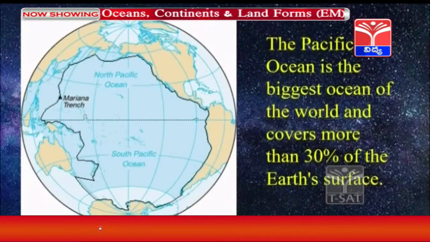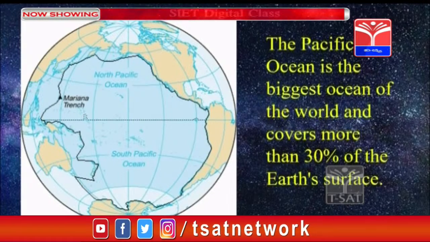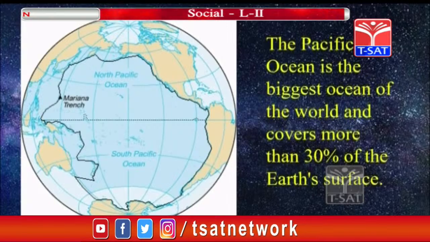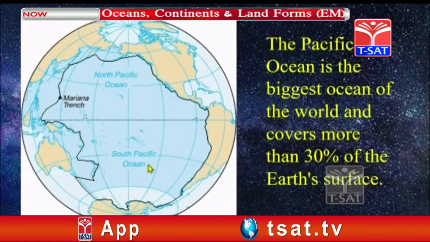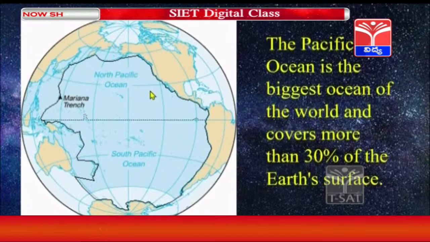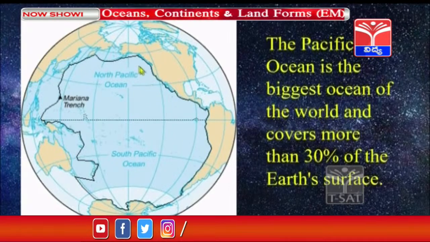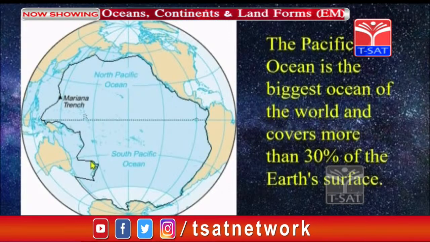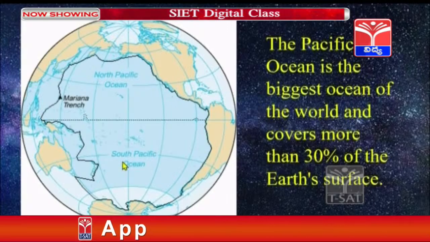Here you can see the Pacific Ocean, which is the biggest ocean in the world, covering about 30% of the earth's surface. You see here, if you examine this, this is the total region. Earlier, in the map we have seen, we saw the east side and west side, but when we consider the globe like this, this is the total Pacific Ocean. So about 30% of the earth is covered by the Pacific Ocean.